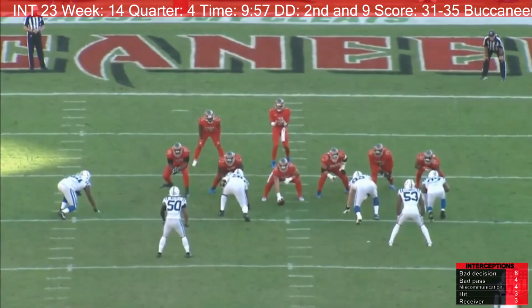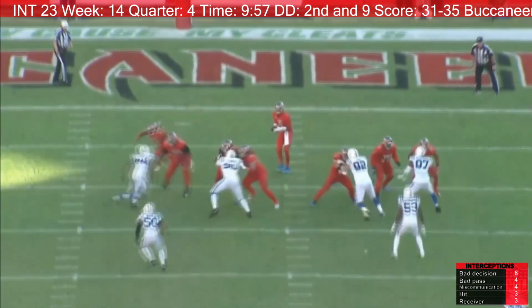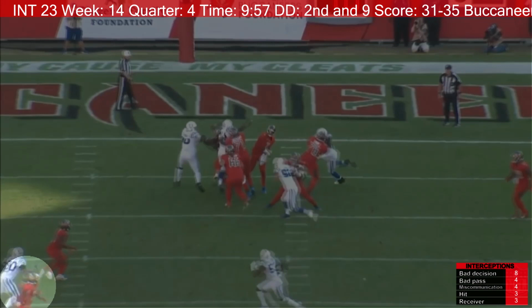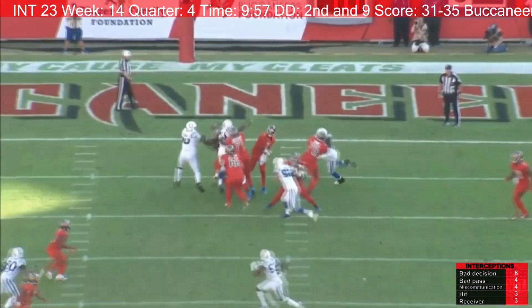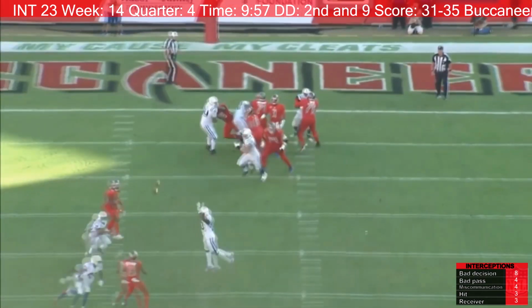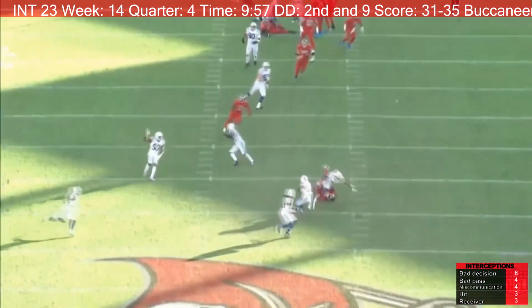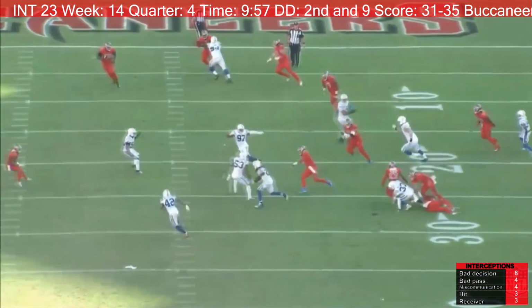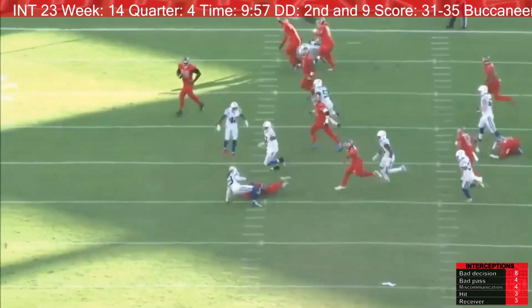Now looking at it from the end zone angle, you can see he releases the ball. Perriman is there looking at the ball, fully expecting it to come across the middle. Instead, it's thrown behind him. He has to reach out and get it. That was a bad pass on Jameis Winston's part. There is the blindside block.